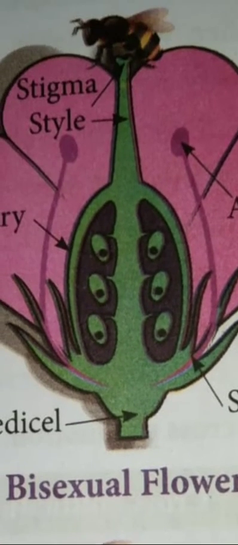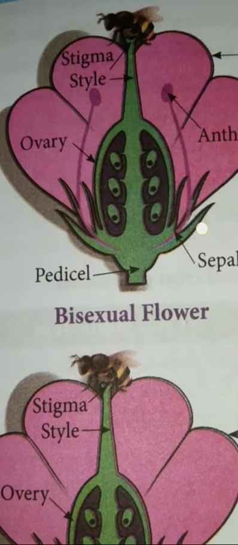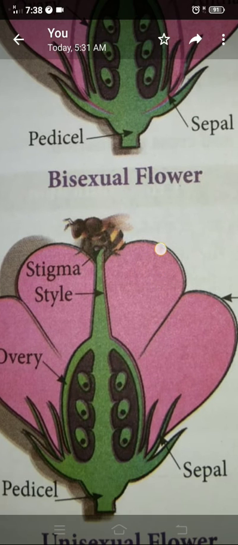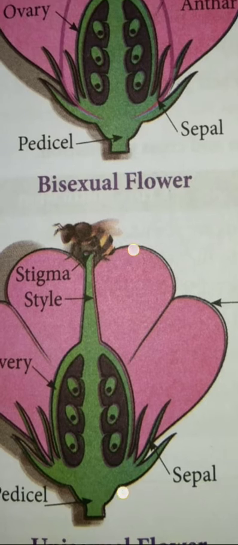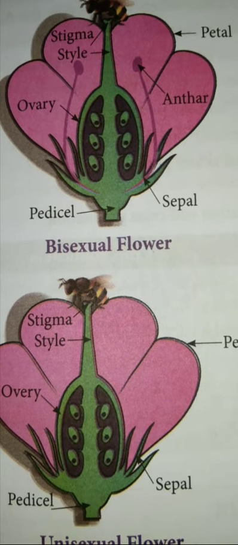Okay ma, this is a complete flower because here the sepal, petal, androecium and gynoecium are present. But here one part is missing among the 4, so we call it an incomplete flower. Okay, this is an incomplete flower.